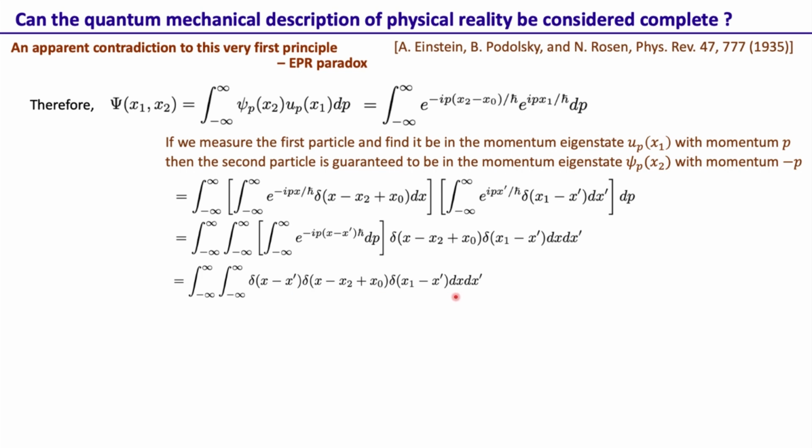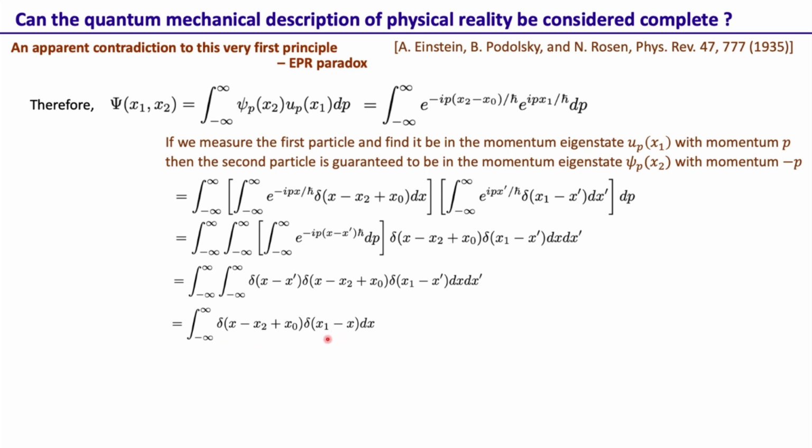So we have three delta functions and two integrals over dx and dx prime. We integrate over dx prime, and then we obtain a product of two Dirac delta functions. So the same state which in the momentum basis has this kind of representation has this kind of representation in the position basis.